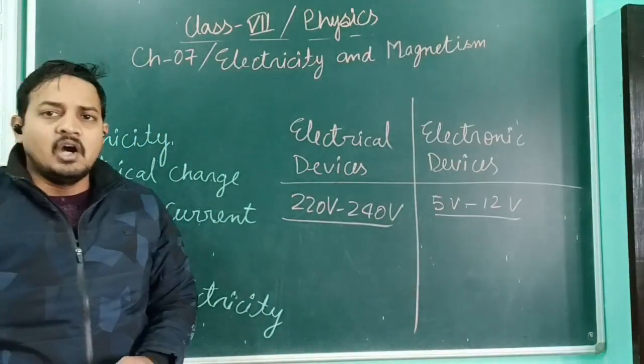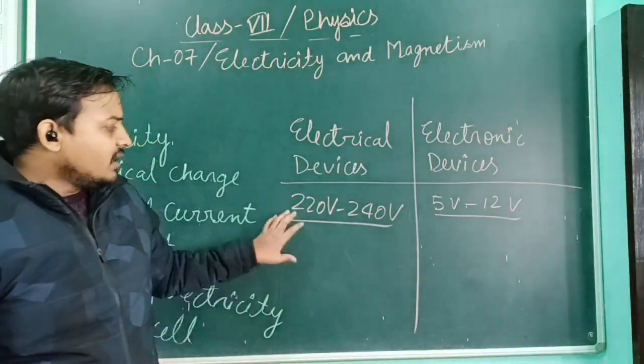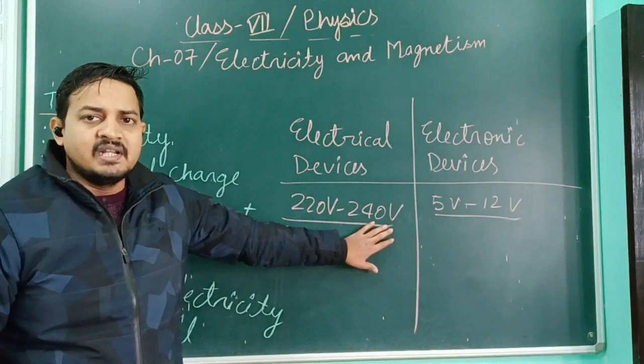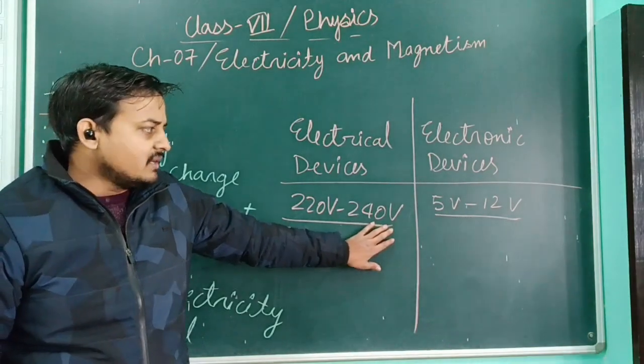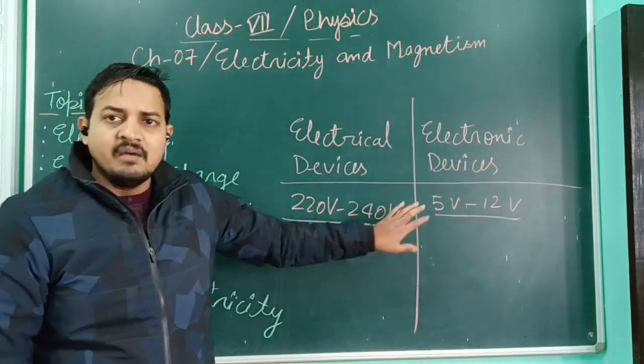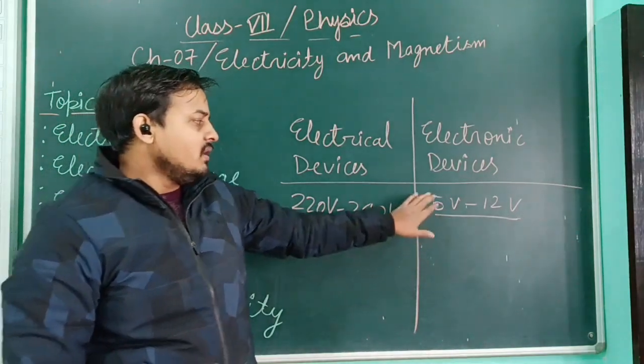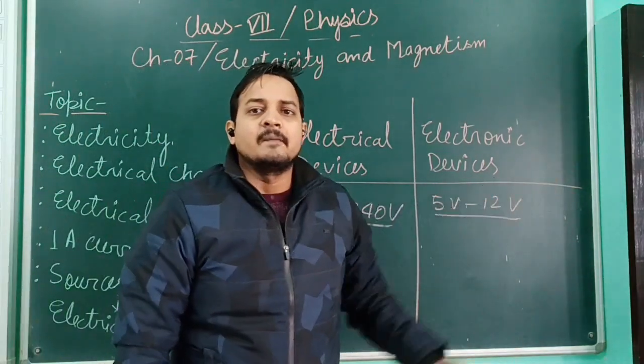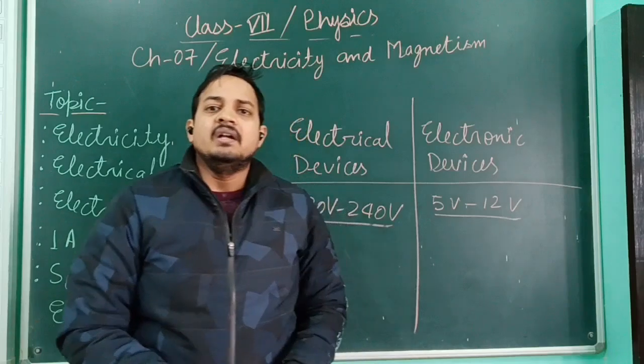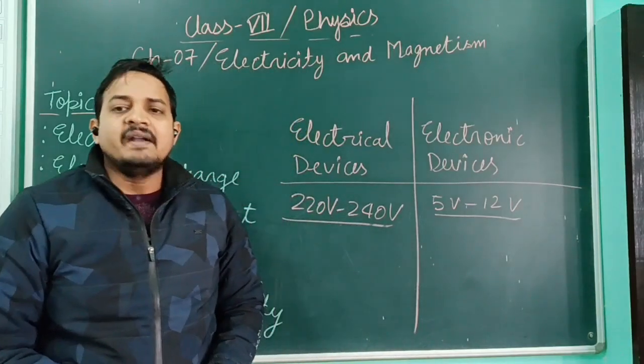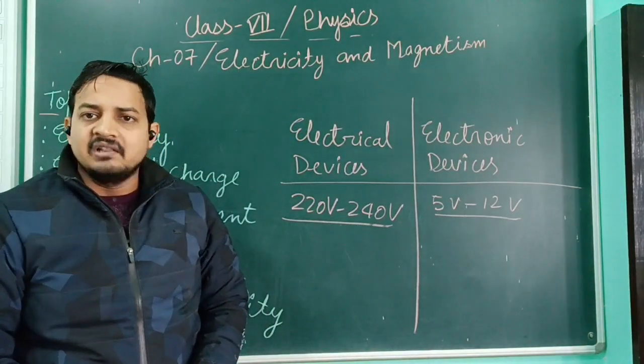If you try to see, all the electrical devices are basically operating from 220 volt to 240 volt. And what about the electronic devices? The majority of devices consume 5 volt to 12 volt. Okay, now what about the electrical current? What is the amount of current consumed by the devices?